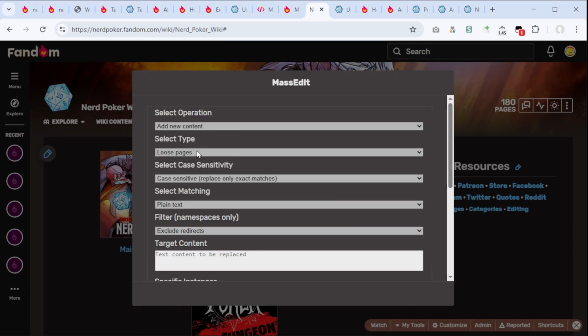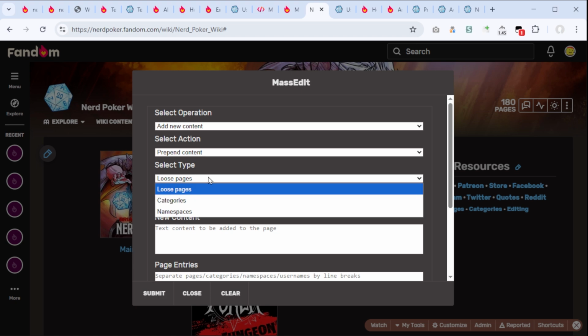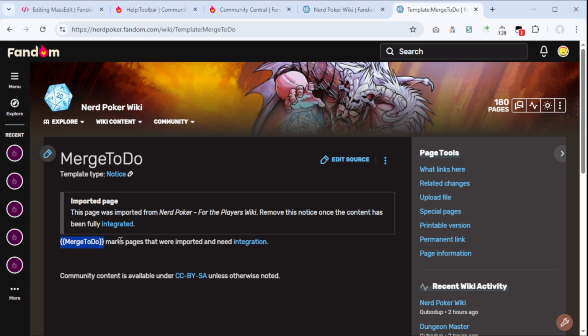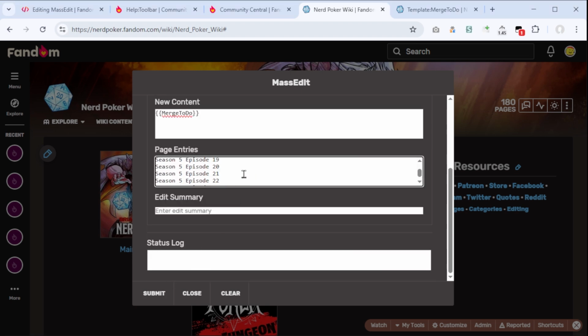Okay, so we want to add new content. Okay, weird. Prepend. We would like this to be at the top. We want to select loose pages. Exclude redirects. Okay, so we're going to just add this template. This is the new content, and I guess we're going to add a new line just over here. Let's see if that does anything. And the page entries. Let's just copy all the pages and hit submit. No, we're just going to use one. We are going to try this with Ghost Lantern.